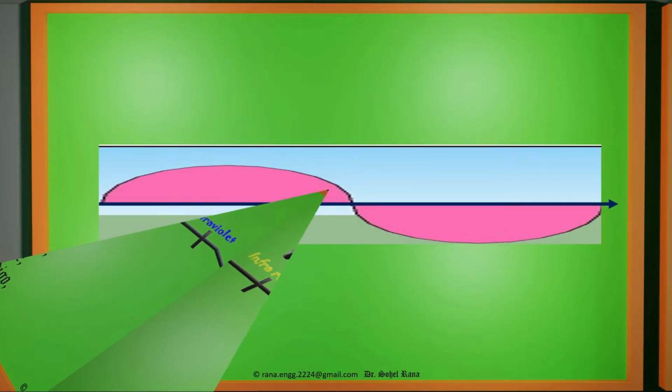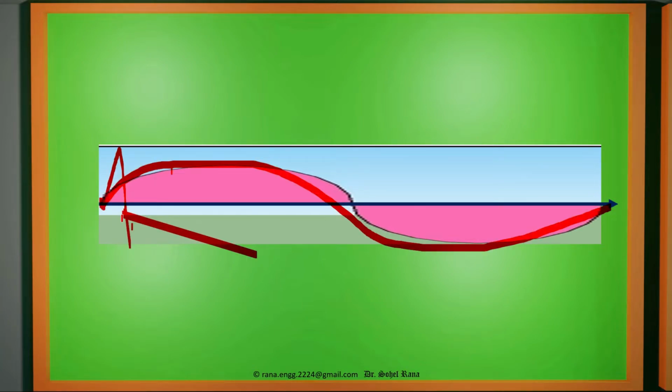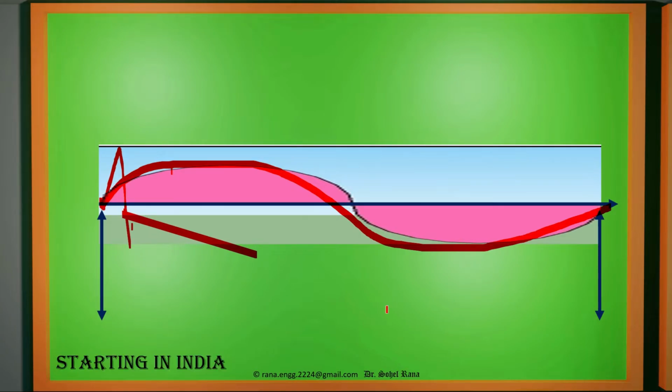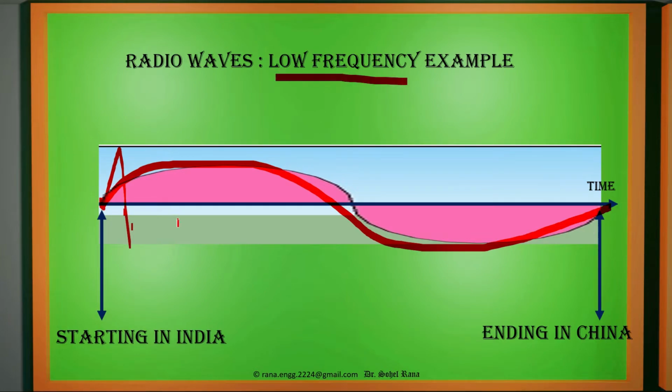Now let us discuss one more time what exactly low frequency looks like. It may start at a particular place, say in one country, at one particular moment. Say it is starting in India, and in one oscillation the wave may reach another country, say China. That is an example of low frequency because it is not continuously moving in less time. But the wavelength is very large, in hundreds and thousands of kilometers.